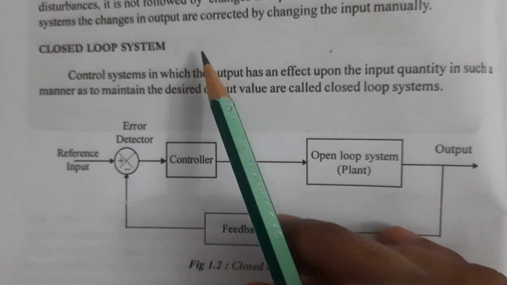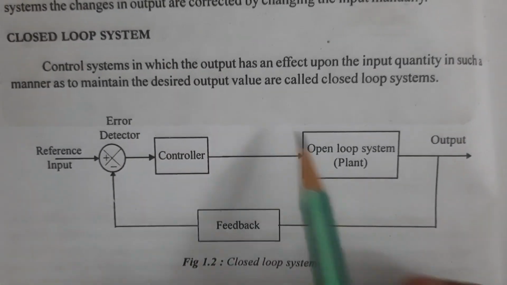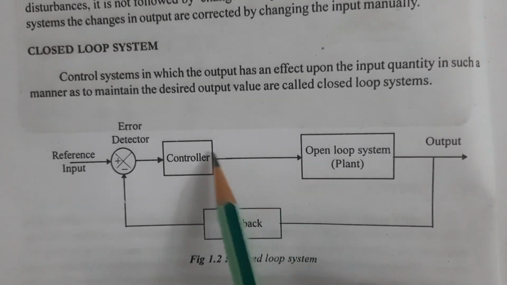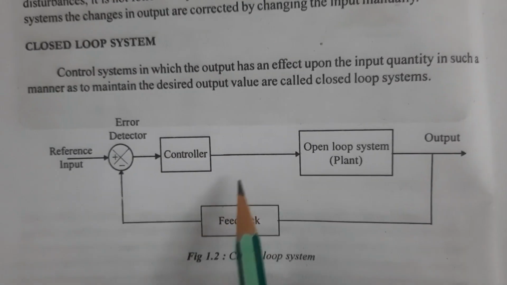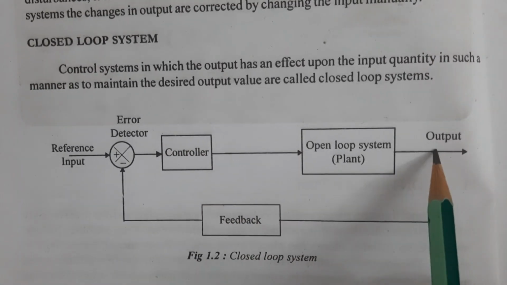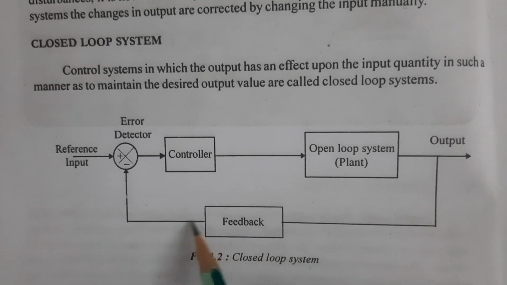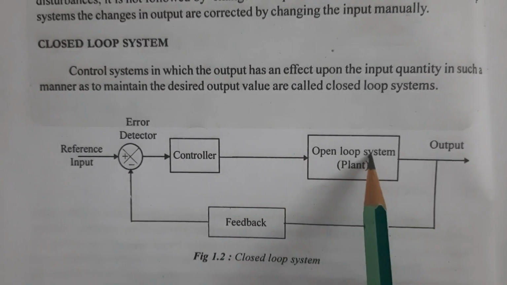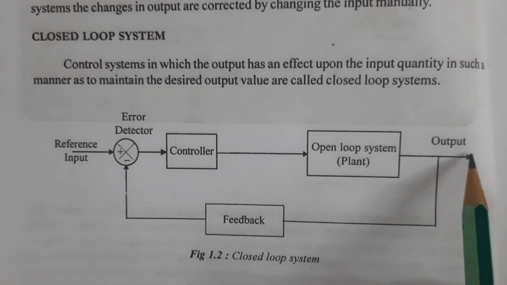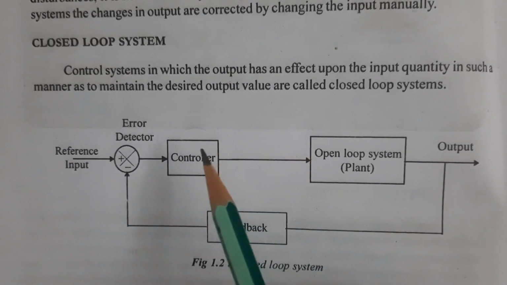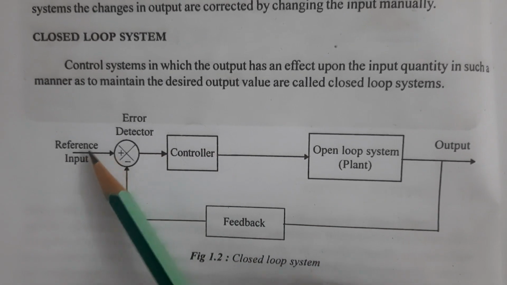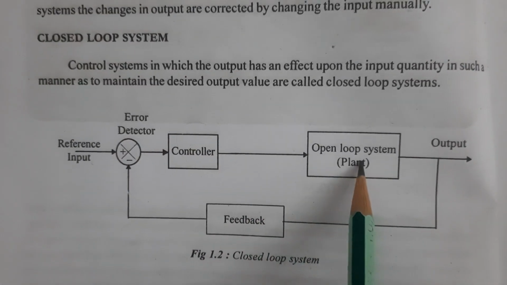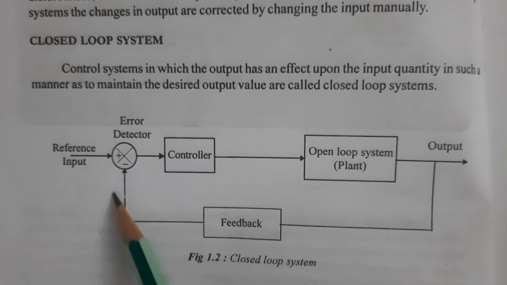And the next one is the closed loop system, and this is an example of a closed loop system. It uses the feedback path. The controller controls the error level in the output. A part of the output is given to the feedback, and the feedback detects the error, and the controller controls the output to get the desired range. This is known as a closed loop system. It consists of reference input, controller, open loop system, and also the feedback path.